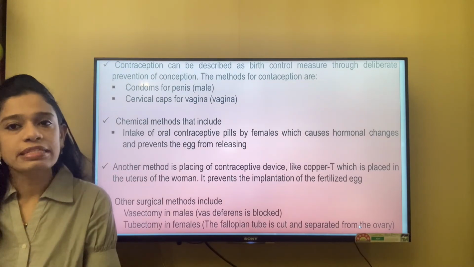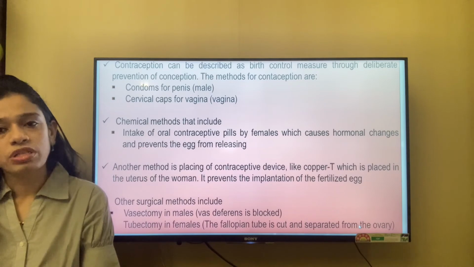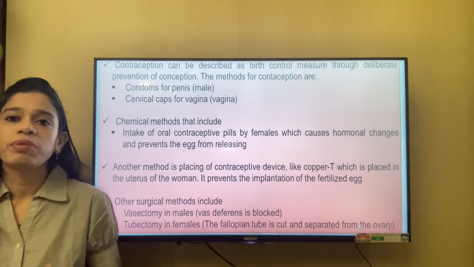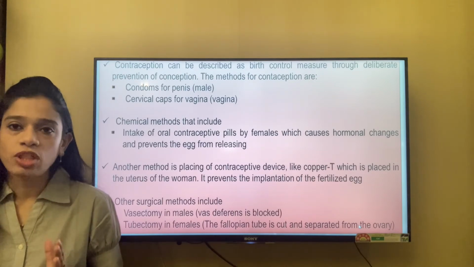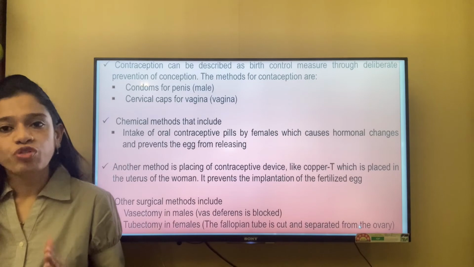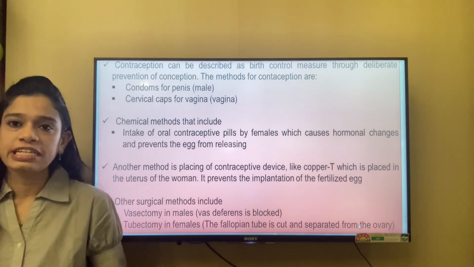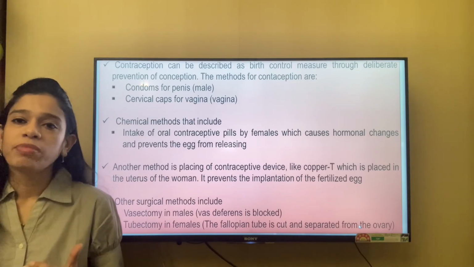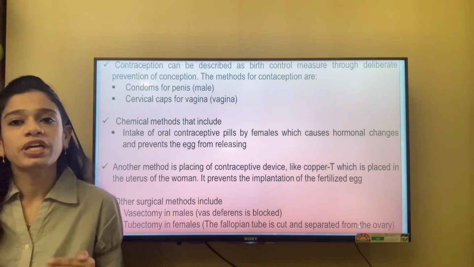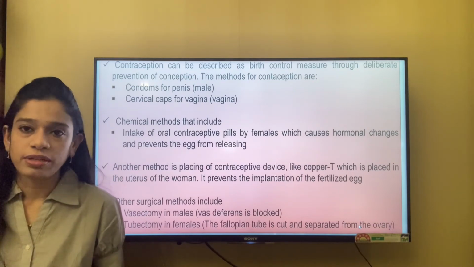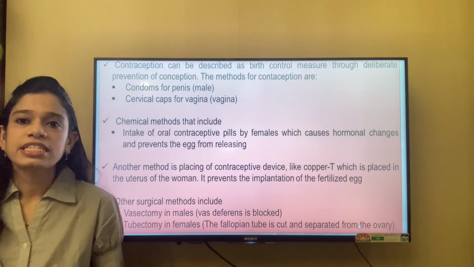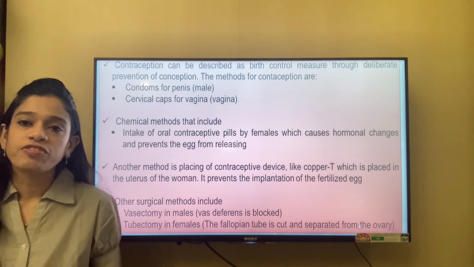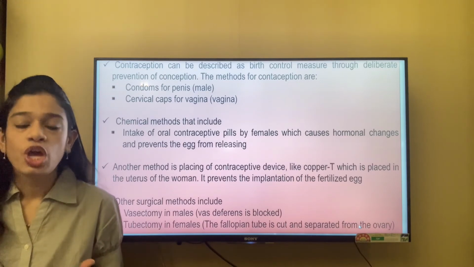These are some common methods of contraception, because having a kid or a baby should be well planned and well thought out. Only when a woman is mentally and physically ready should she become a mother, because becoming a mother is not very easy. The body of the female has to undergo lots of changes which she has to go through.